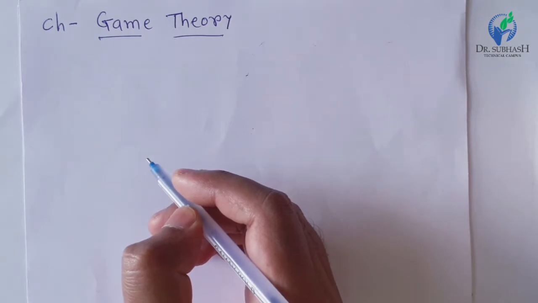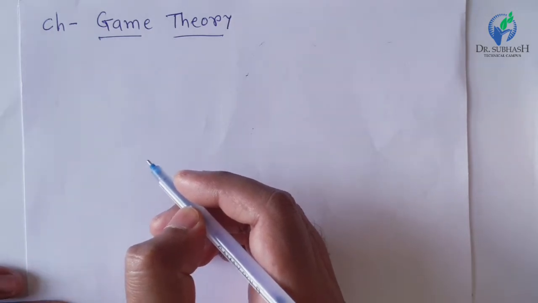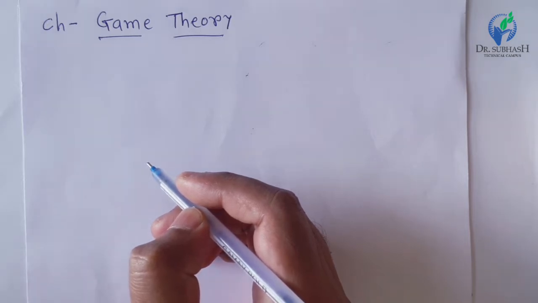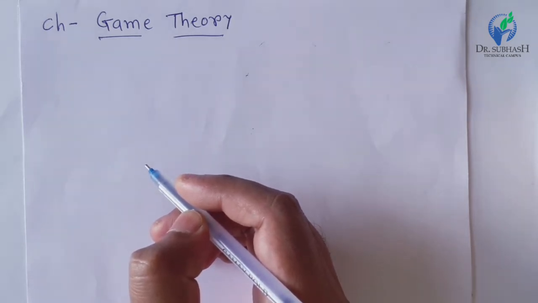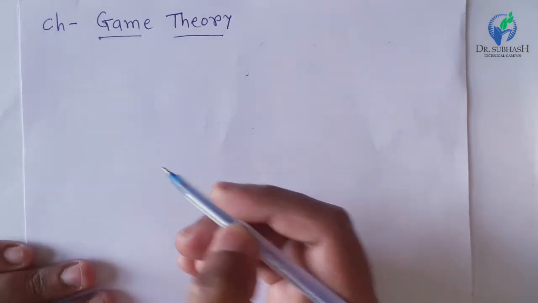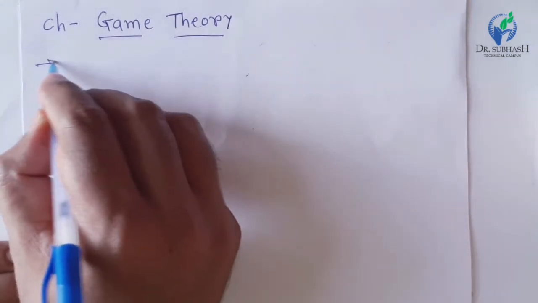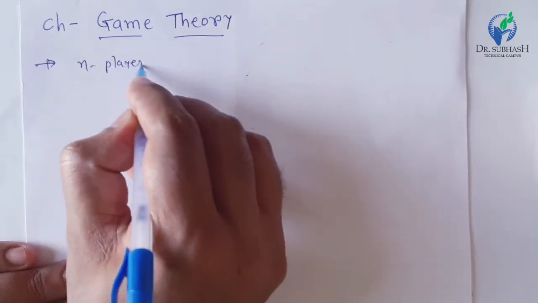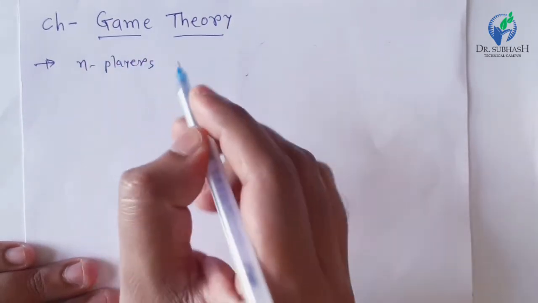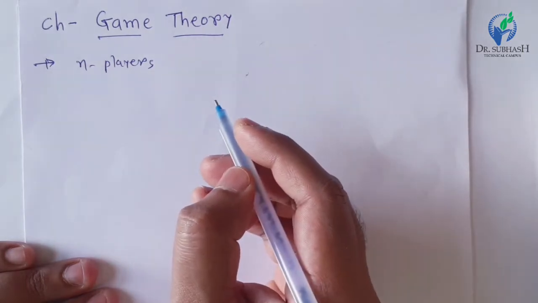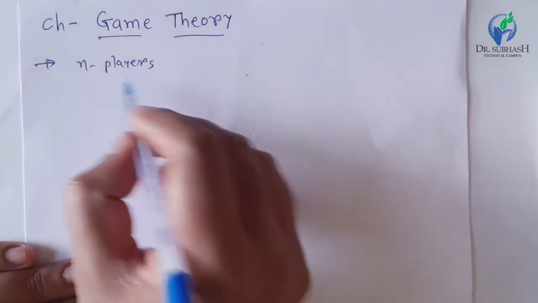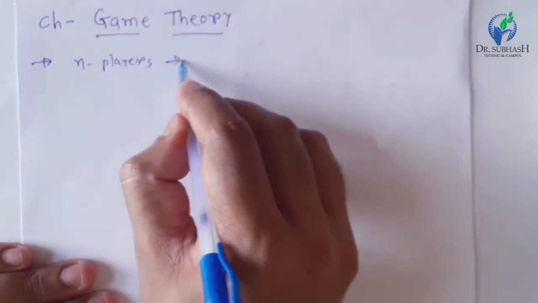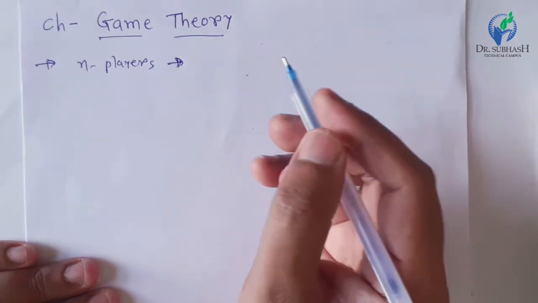Before going to the theory, what is a game? In any business situation or competitive environment, there is always a conflict between courses of action among a number of players. Say in a particular business there are n players or n parties, and there is some conflict or course of action between these n players about their businesses or their price war or anything.